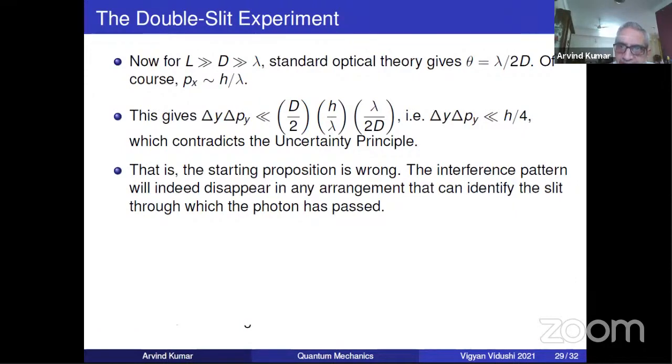So the quantum mechanical resolution proposed by Niels Bohr and company, all his collaborators, is that it depends on the arrangement. If you are not determining, it will be a wave. If you are determining through which slit it goes, it will act like a particle. This resolution is correct because we have shown that if you insist that it still gives an interference pattern, then it goes against the uncertainty principle.